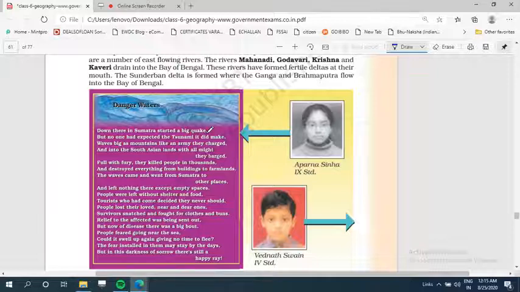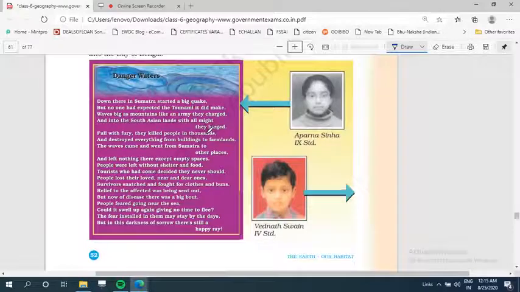The waves of the sea were as high as a mountain, and the countries of South Asia were devastated. They were badly affected by this tsunami. Full with fury, they killed people in thousands and destroyed everything from buildings to farmlands. The waves came and went from Sumatra to other places.